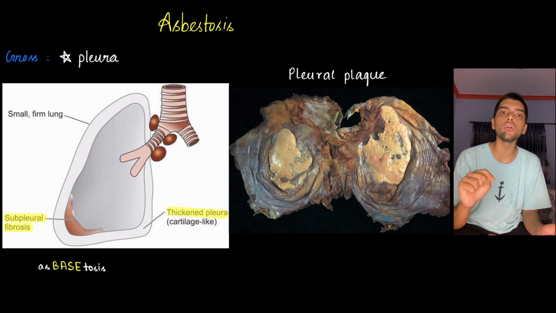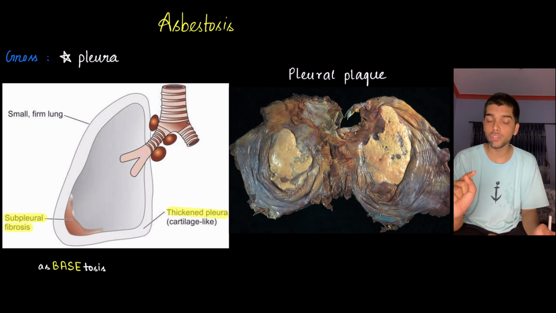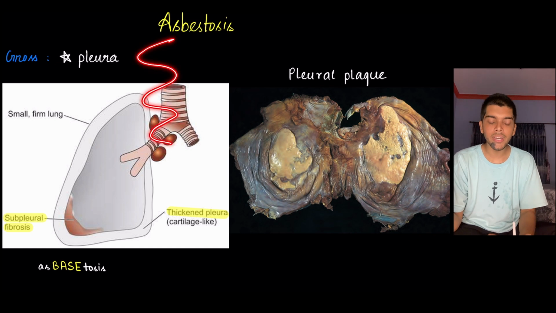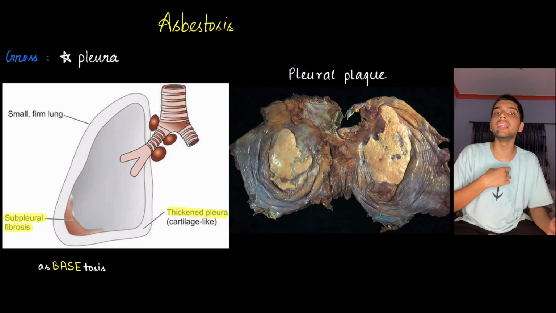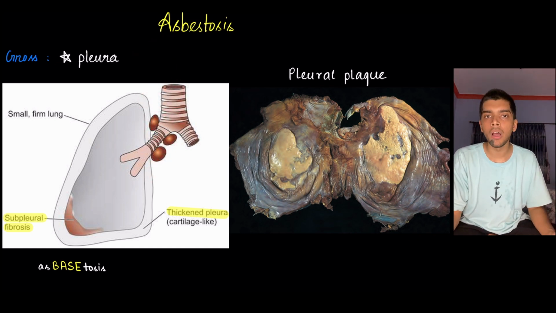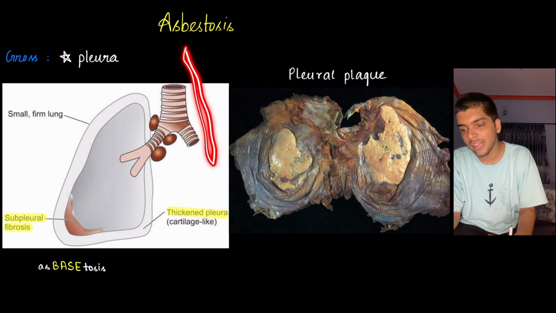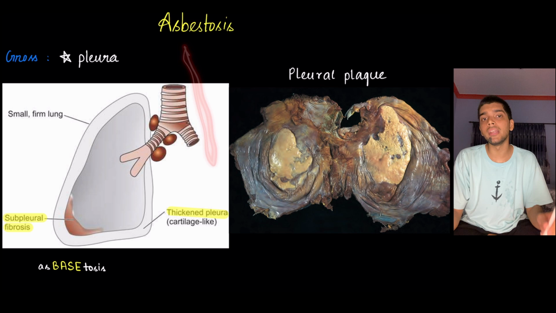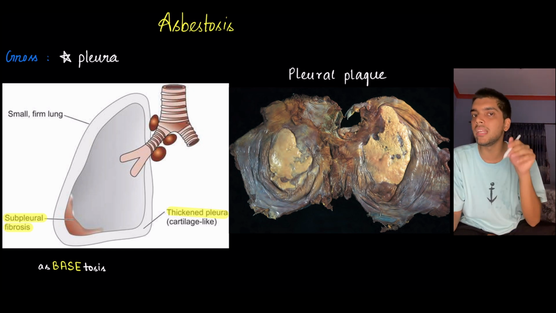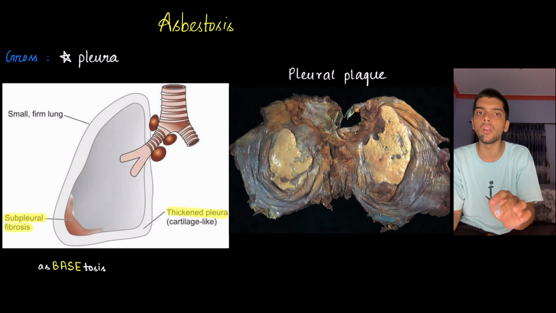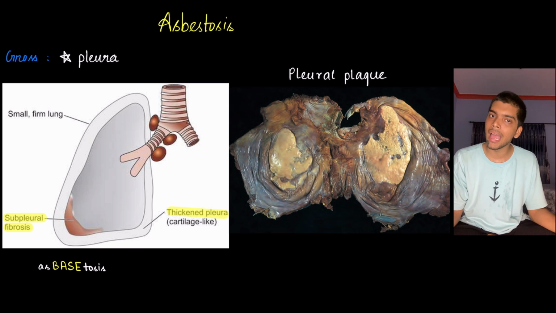The reason being the aerodynamics of their particle structure. The serpentine chrysotile is wavy, so it is easily trapped in the mucociliary lining of your respiratory tract. On the other hand, the amphibole crocidolite is needle-like, thin, and elongated, so it can easily pass through the mucocilia of your respiratory tract, enter your lung and deposit inside the lung, causing asbestosis.